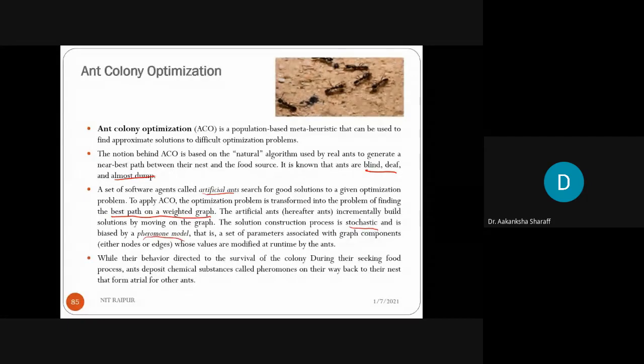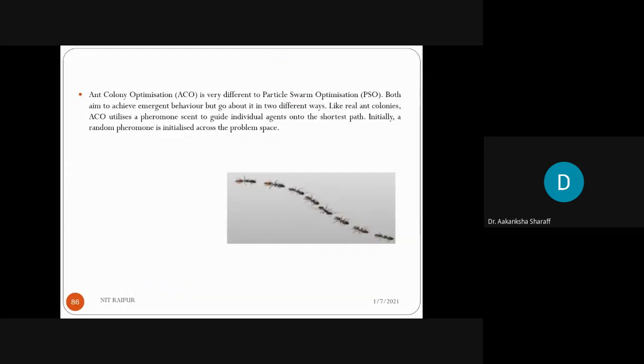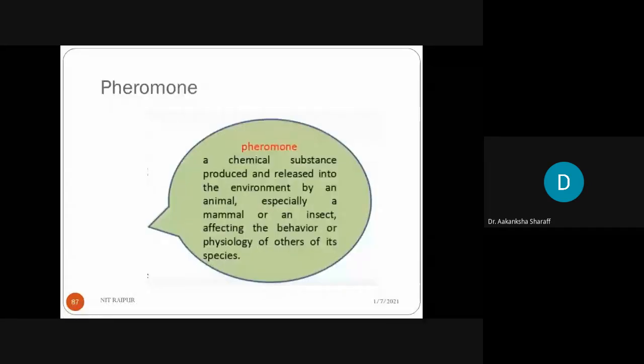What is the pheromone model? That is a chemical substance which an ant will release while going on that path. So while their behavior is directed to the survival of the colony, during their food seeking process, ants deposit chemical substances, that is the pheromone, on their way back to their nest, that form a trail for other ants, means that form the path for the other ants, you can say. So this is ant colony optimization. Here you can see the pheromone.